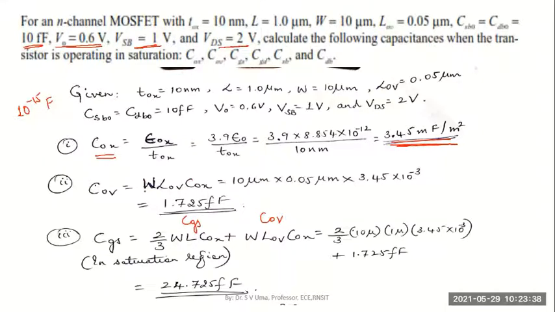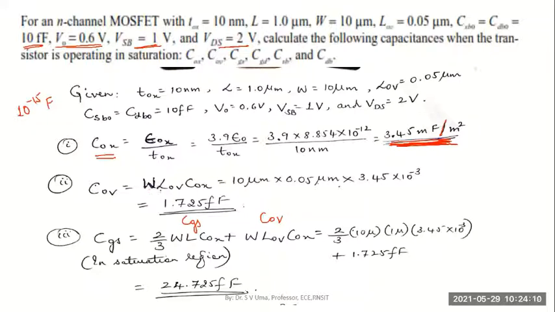Again, we use the relation W, into the length of overlap LOV, into the oxide layer capacitance. So W is 10 micrometers, overlap length is 0.05 micrometers, and the oxide layer capacitance per unit area. You see here, it is per meter square. So this capacitance is per unit area, or per meter square.